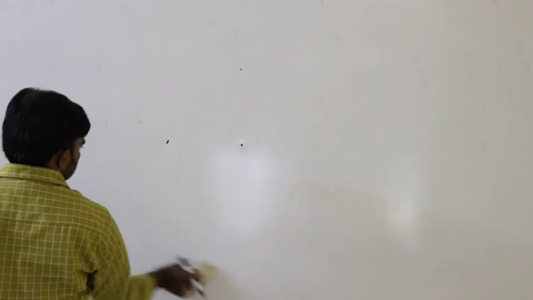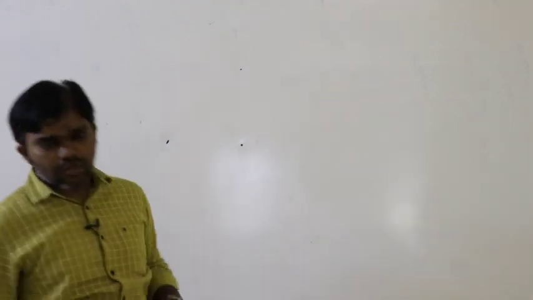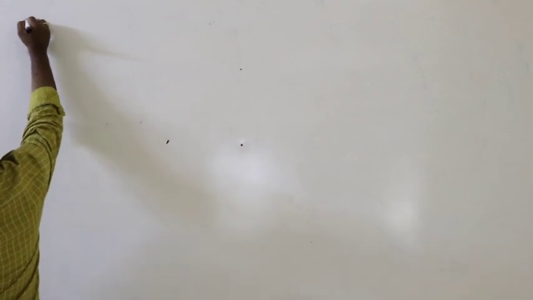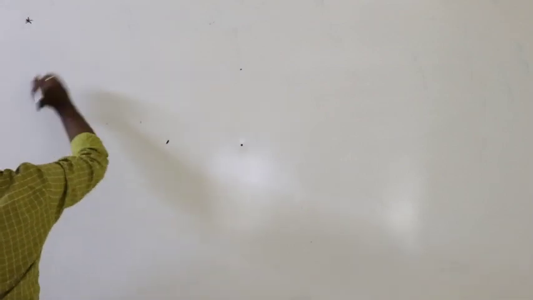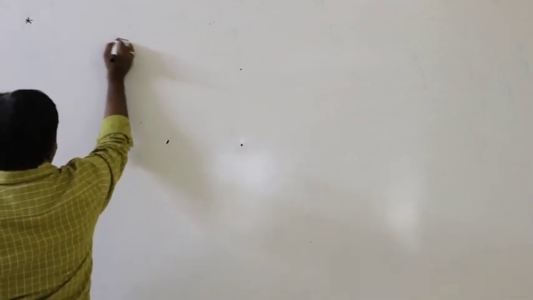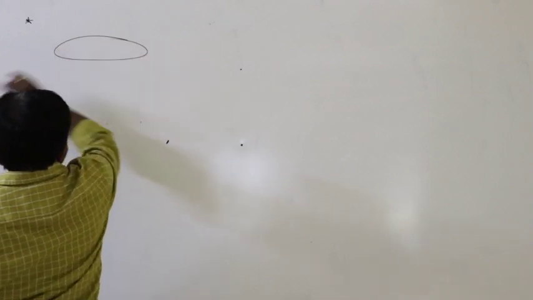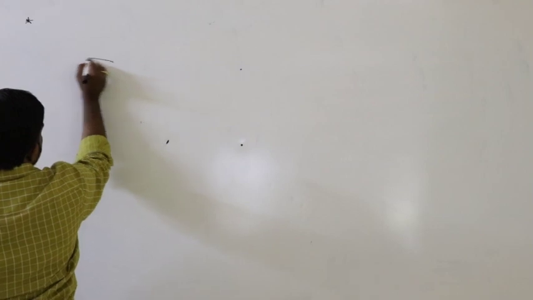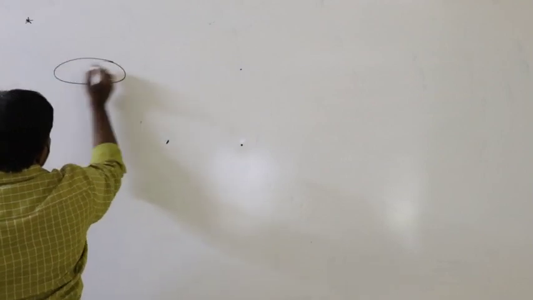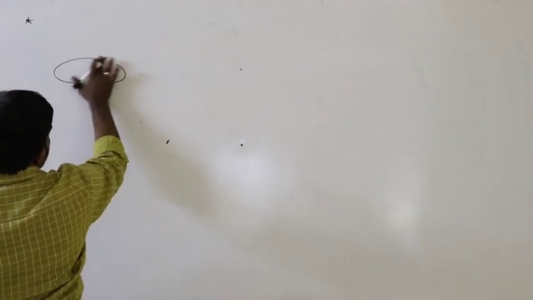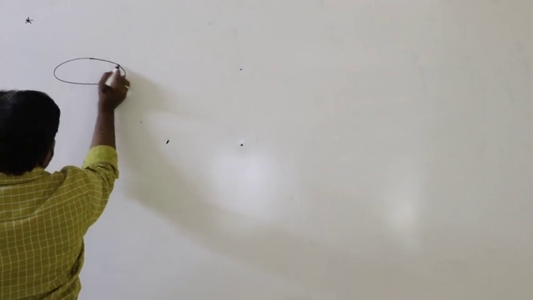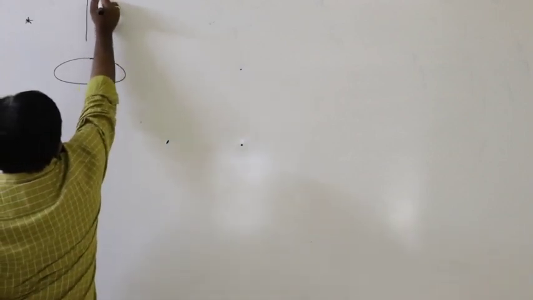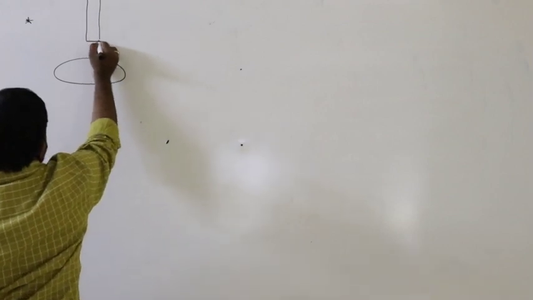in this situation, whether the coil is closed or open. The next example of this case is the closed coil, and the magnet is falling through the coil.